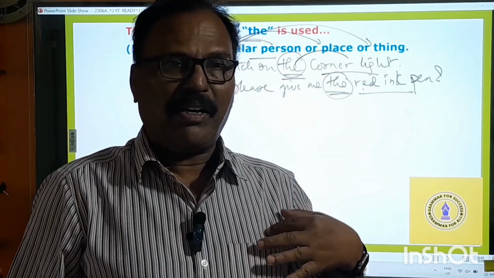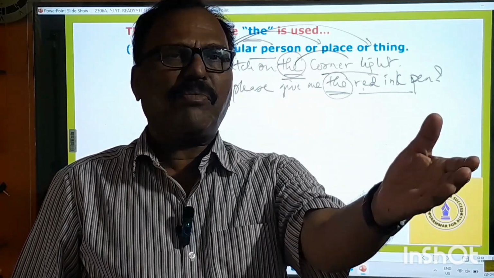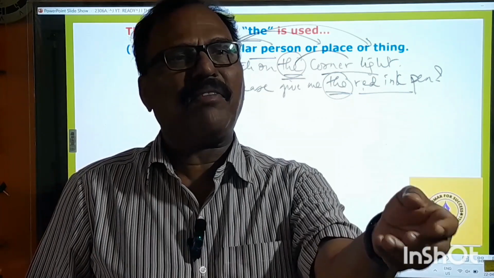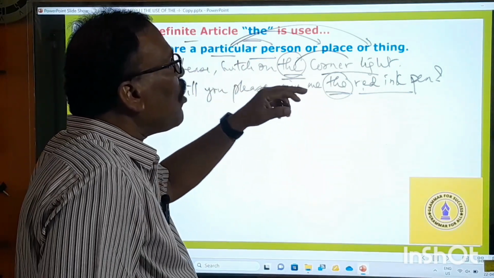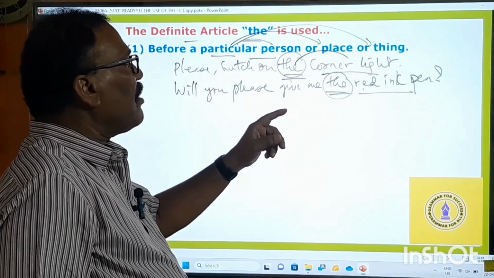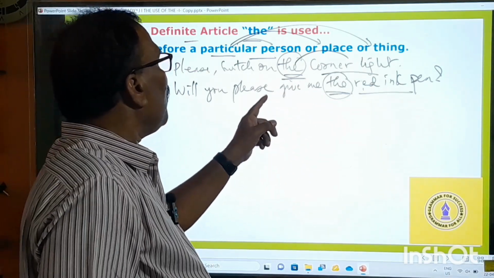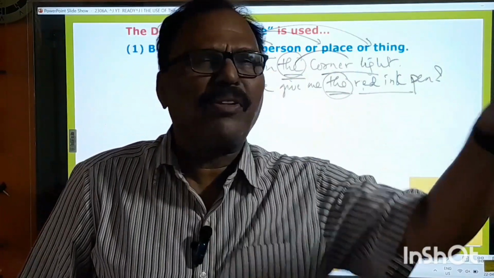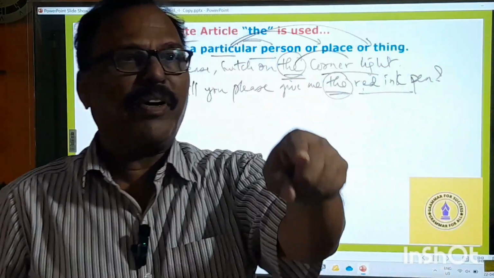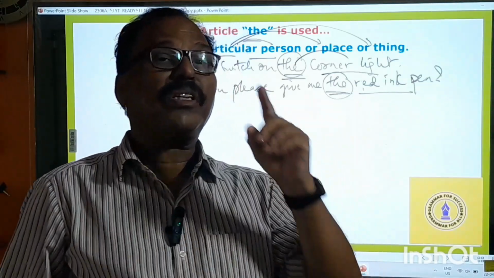Red ink and blue ink. If you ask him, "Will you please give me a pen?", he will give you either a red ink pen or a blue ink pen. But here you are particularly talking about that pen. You are particular about that pen. You are saying, "Will you please give me the red ink pen?" The red ink pen means that particular red ink pen only, and not that blue one or any other pen. You want only the particular one.